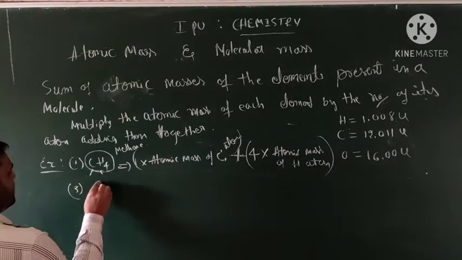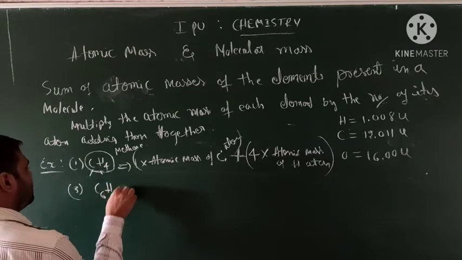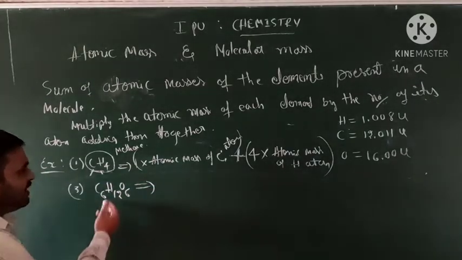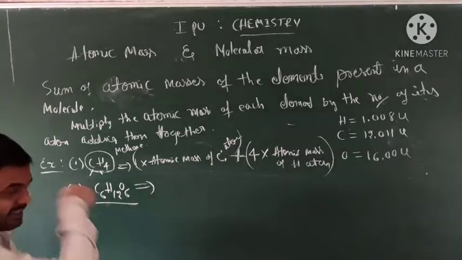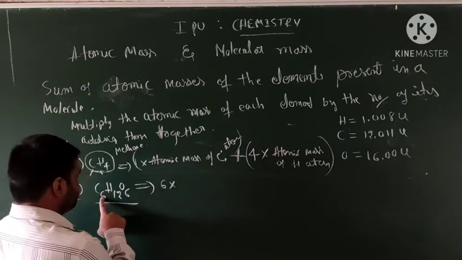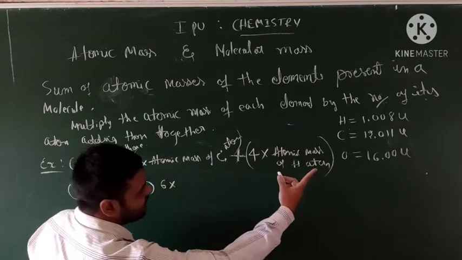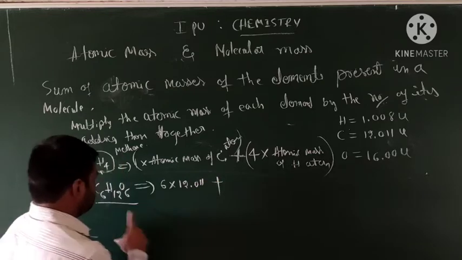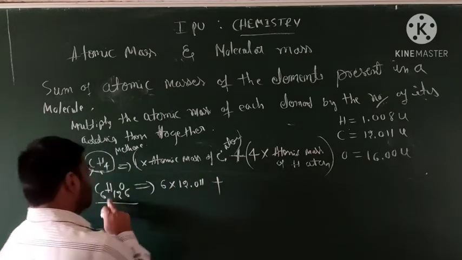Now one more example, the third one, C6H12O6. This is called what? Glucose. Okay, we call it glucose. Can you calculate this glucose? Yes. This is 6 into the carbon atom. How much is carbon? 12.011, plus hydrogen.